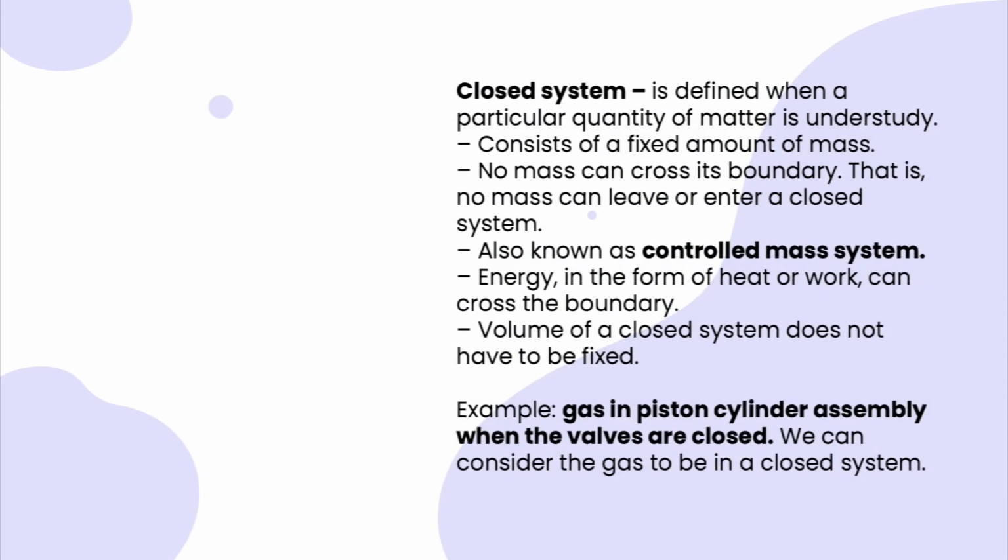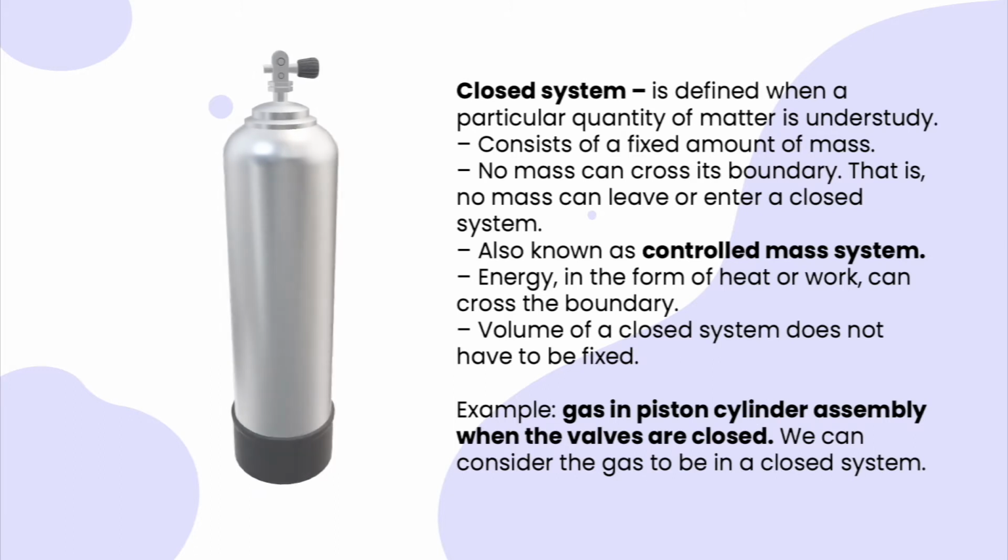A closed system is defined when a particular quantity of matter is under study. It consists of a fixed amount of mass, meaning no mass can leave or enter a closed system. However, energy in the form of heat or work can cross the boundary. An example is a gas and piston cylinder assembly when the valves are closed.